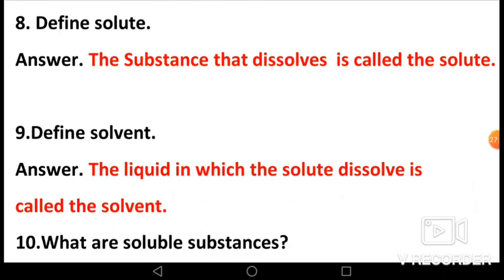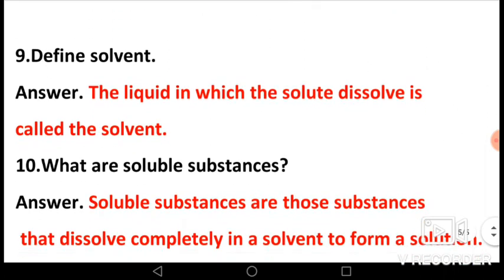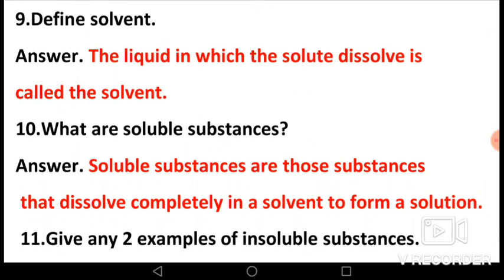Question number 8, define solute. The substance that dissolves is called solute, like sugar and salt. Sugar dissolved in milk and salt dissolved in water. Next question, define solvent. The liquid in which the solute dissolves is called the solvent. If you add sugar into milk and the sugar dissolves, it means milk is the solvent.